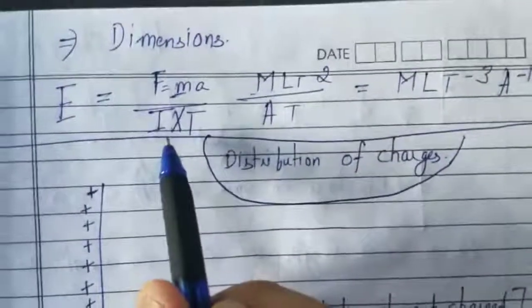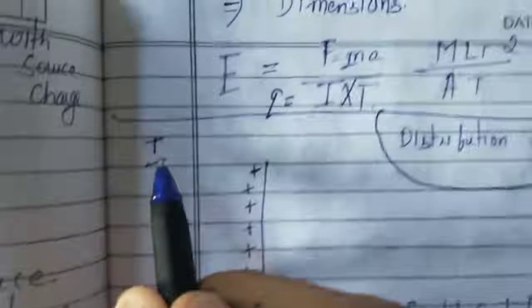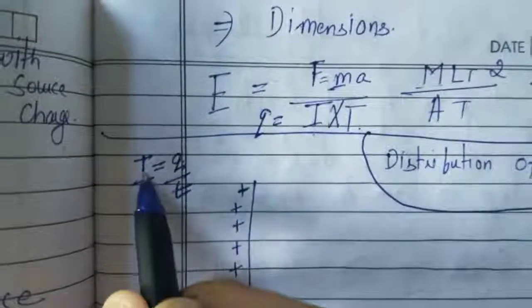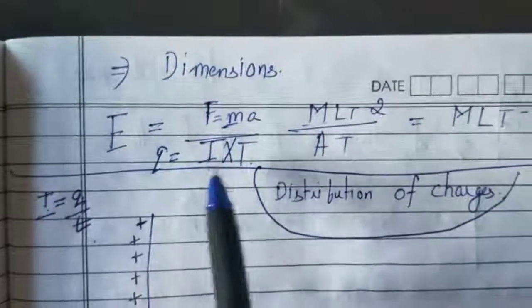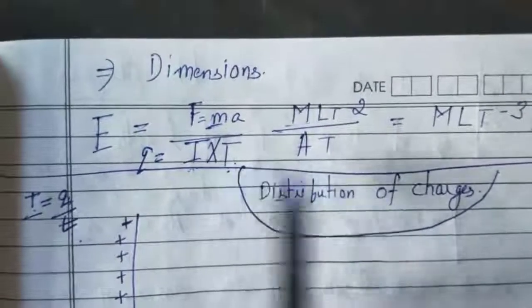And what is the dimension of charge? Charge is equal to current into time, because current is equal to charge upon time. So charge is equal to current into time. And what is the dimension of current? A, and time is T.